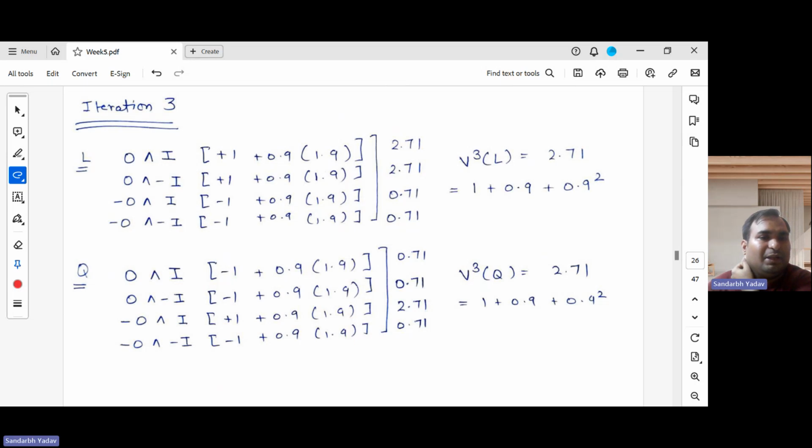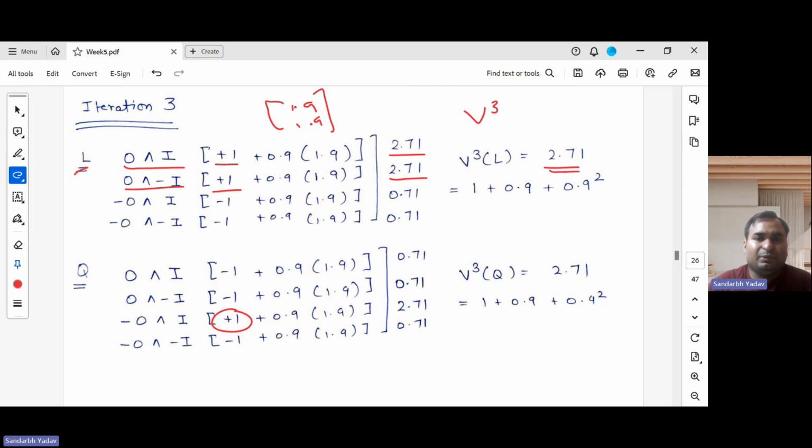Again, for the laughter state, now our vector becomes 1.9, 1.9. Since it's the same for both the states, we have the same 1.9 values here, the same discount factor, and the reward is also the same: for these two actions it will be +1 and for the remaining it's -1, and for the quiet state it will be +1 for this action and -1 for the other one. So now when we calculate, we get 2.71. We have moved to V3, the third iterate value function, and this comes out to be 2.71.